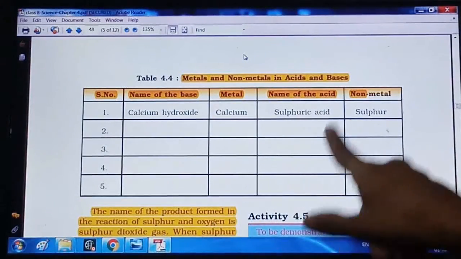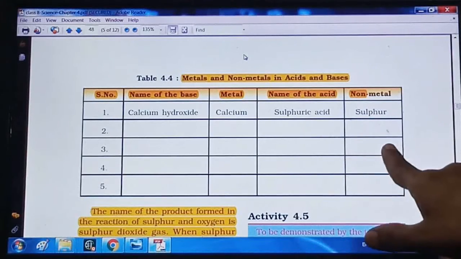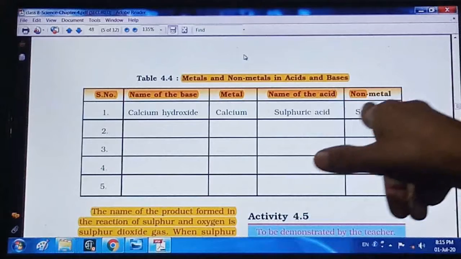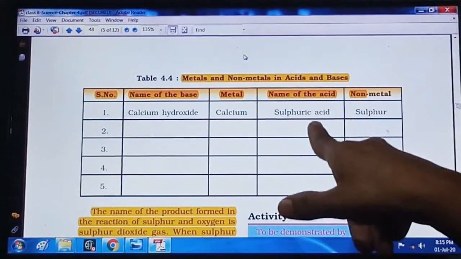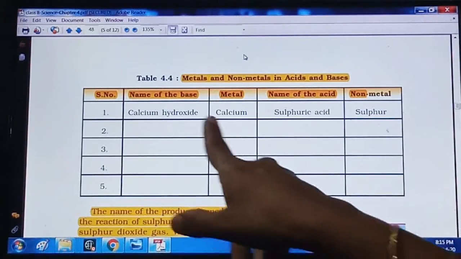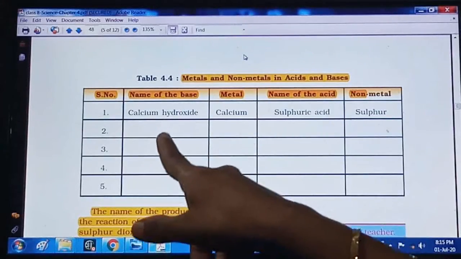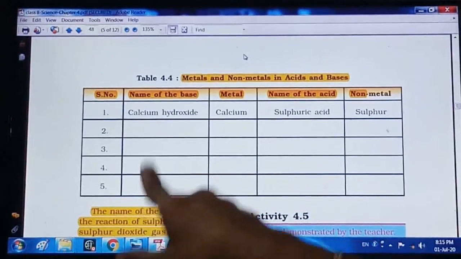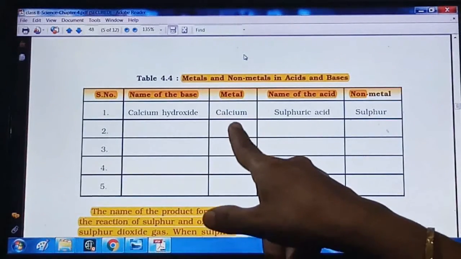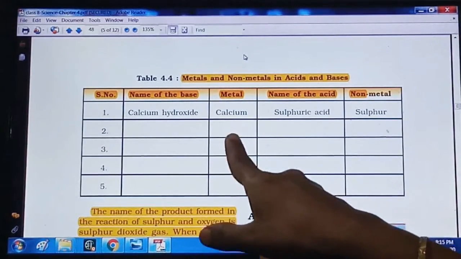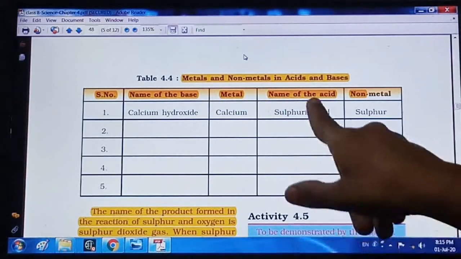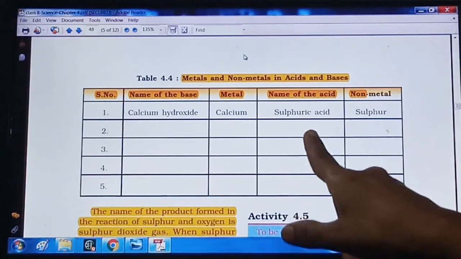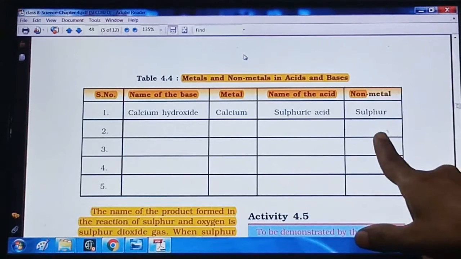Name of the acid, and in that what is the non-metal, because you know that non-metals form acids, and metals give bases. So from the base you have to identify the metal and write here, and from the acid you have to identify the non-metal and write here.